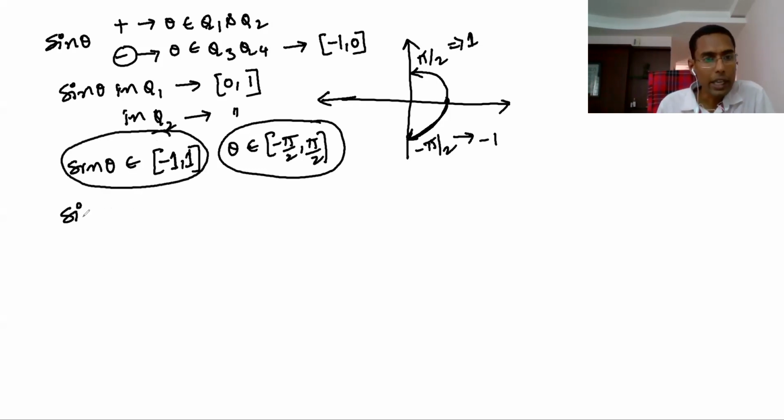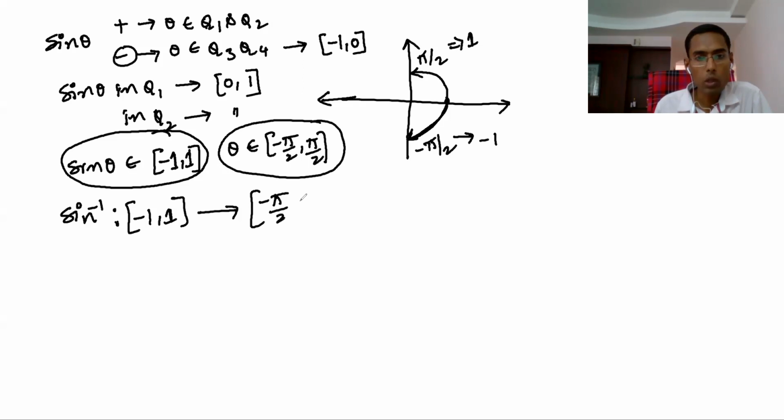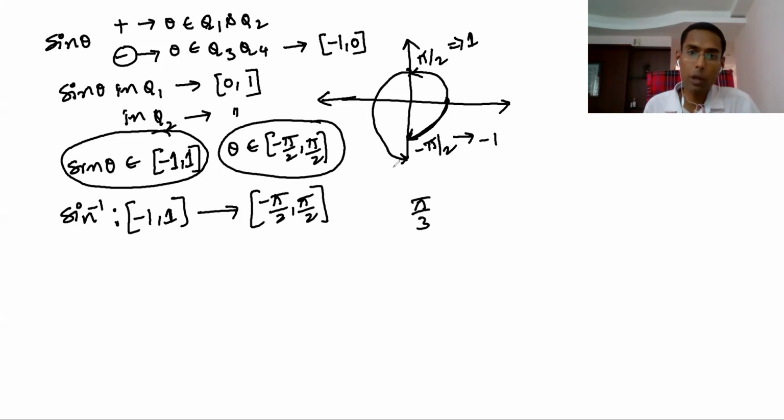So now sine inverse means reverse. Now your input is -1 to 1, and the output you get is minus pi by 2 to pi by 2. This is called the principal value branch. But you can also take from pi by 2 to 3 pi by 2.